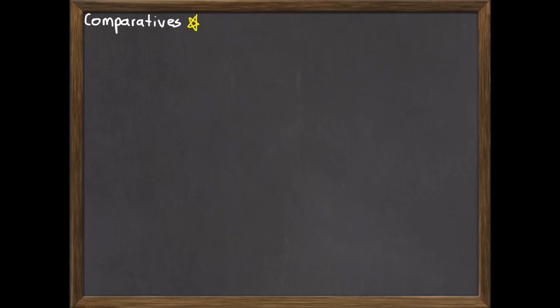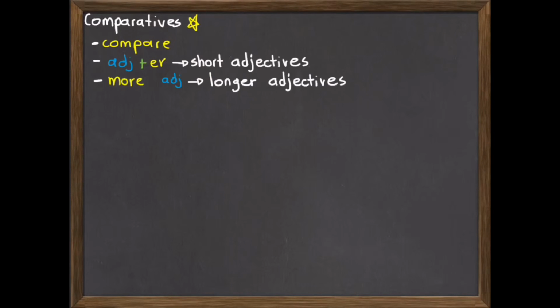For the last part of the grammar section, let's look at comparatives. What are comparatives? Well, comparatives are words that we use to compare two people or things, even actions. We normally make them by having an adjective and then adding er to the end of it. That rule applies for short adjectives only. Longer adjectives need more and then the adjective, the full word. The word doesn't change.